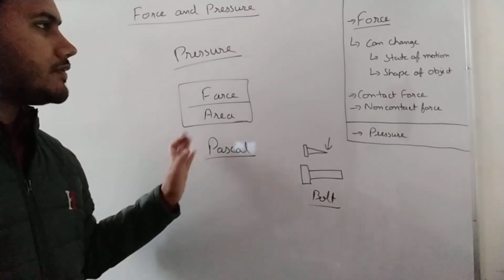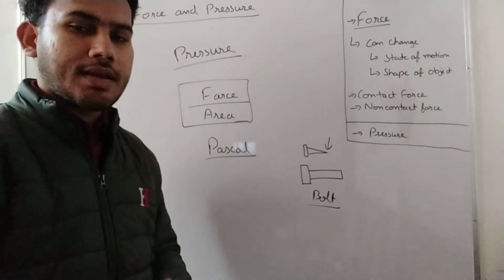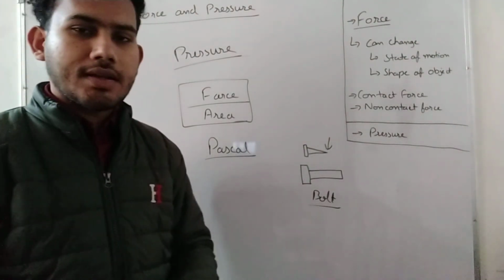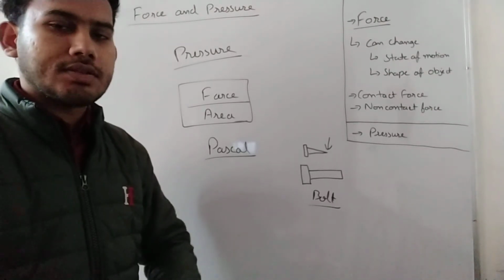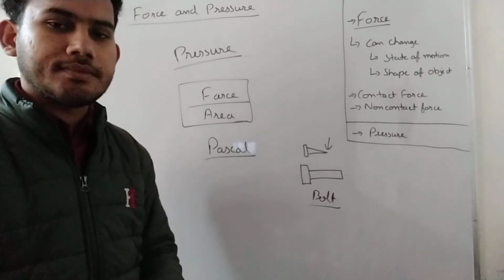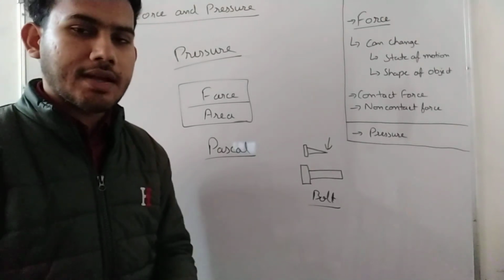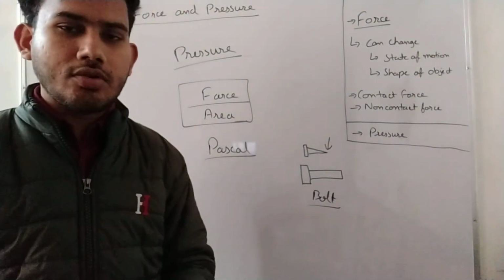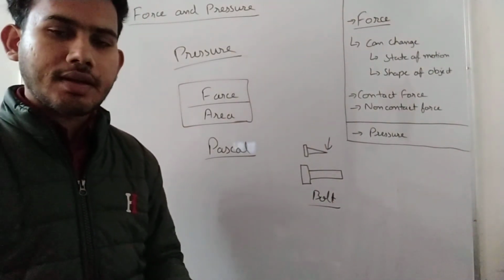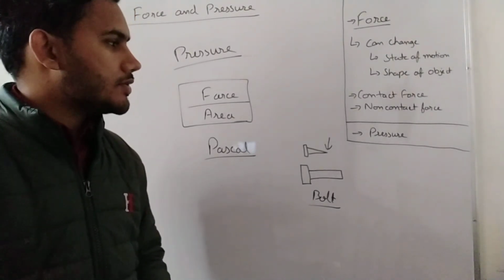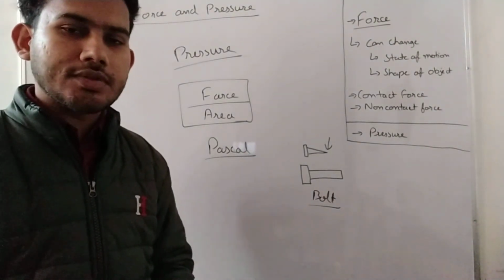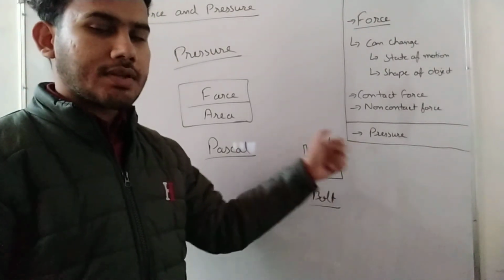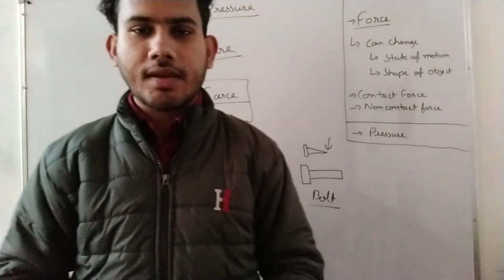The topic we have covered is force. What can force do? It can change the shape and it can change the state of motion. After that, we discussed contact forces and two important ones: muscular force, and the force of friction or frictional force. Then we talked about non-contact forces: magnetic force, electrostatic force, and gravitational force. Now the concept of pressure we have discussed, and this is it for today. See you next time.